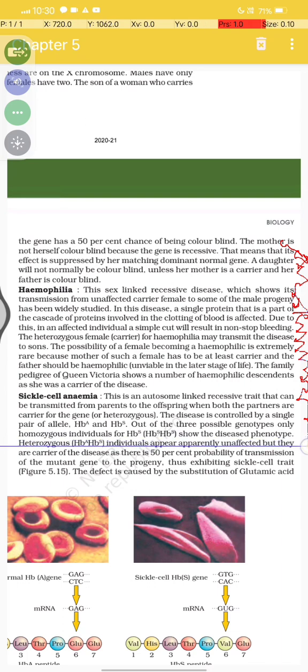The heterozygous HbA HbS individual appears apparently unaffected but is a carrier of the disease, as there is a 50% probability of transmission of the mutant gene into the progeny, thus exhibiting the sickle cell trait. The defect is caused by the substitution of glutamic acid